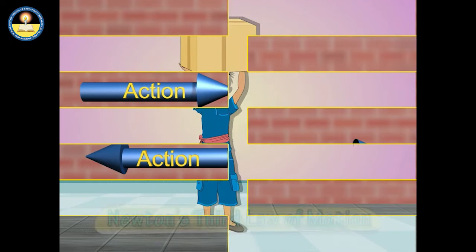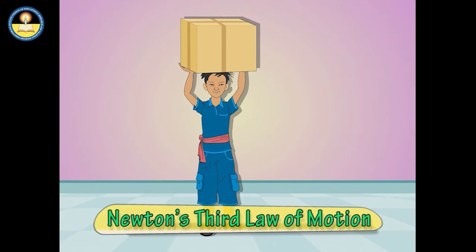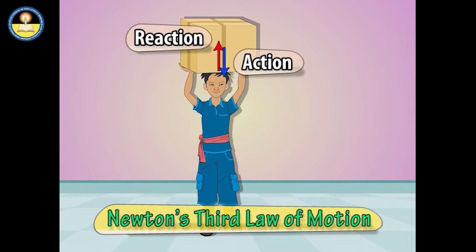For example, when a heavy load is put on the head of a porter, the load acts on the head in the downward direction, and the porter's head pushes the load in the upward direction. These forces are equal in magnitude but act in opposite directions, and hence form an action-reaction pair.